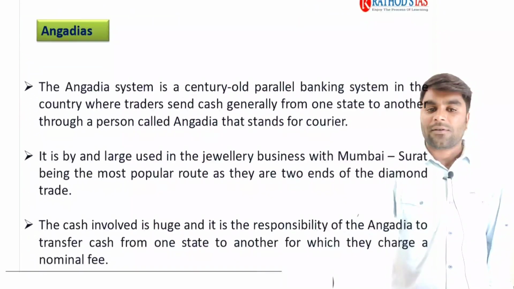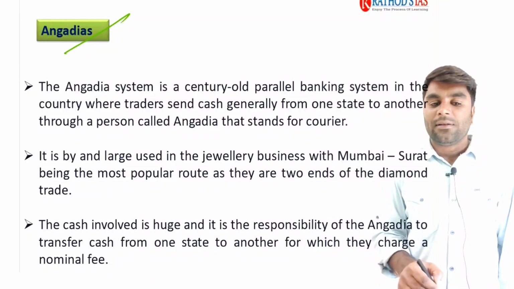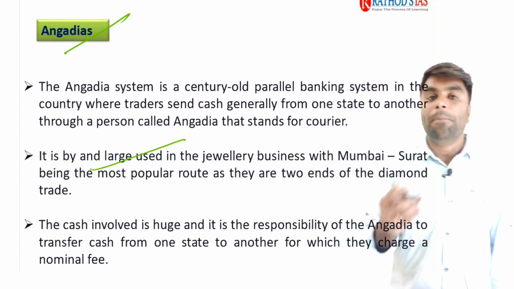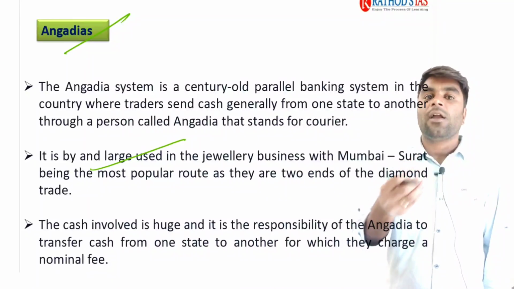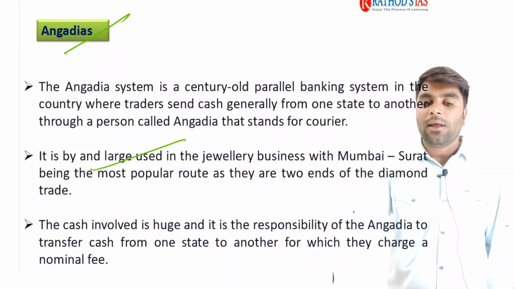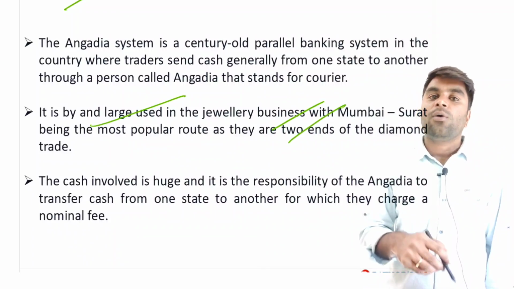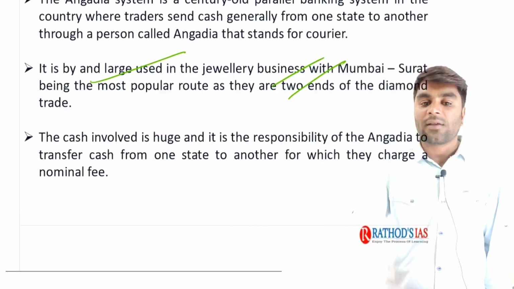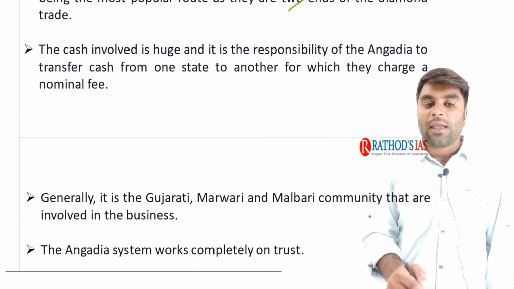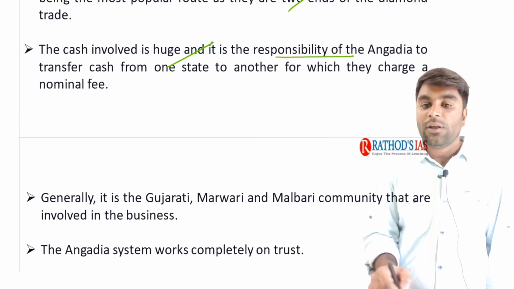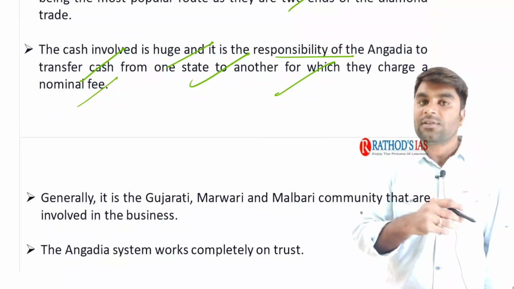Next we have Angadiyas. Guys, Angadiyas are people who carry cash from one place to another in order to complete transactions. Particularly, these people are usually seen in the jewelry business of Mumbai. Recently, Mumbai police booked a case against 3 Angadiyas, so it came into the news. The cash involved is huge, and it is the responsibility of the Angadiyas to transfer the cash from one state to another, for which they charge a nominal fee. This is how they work.